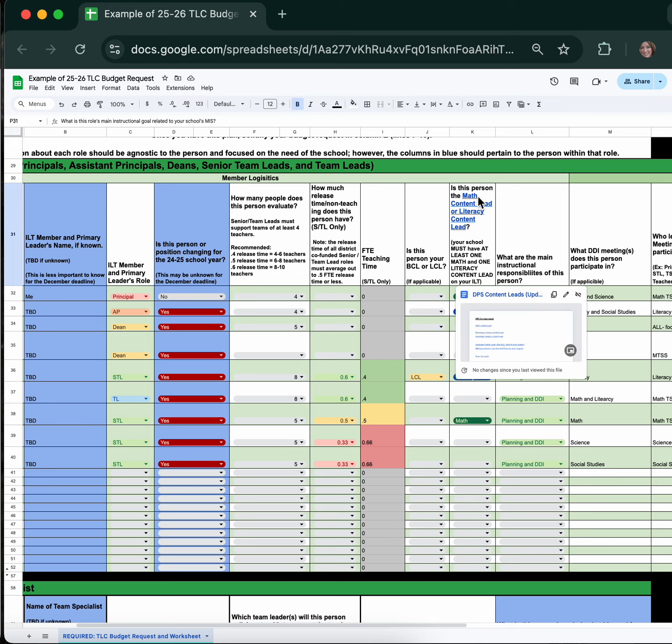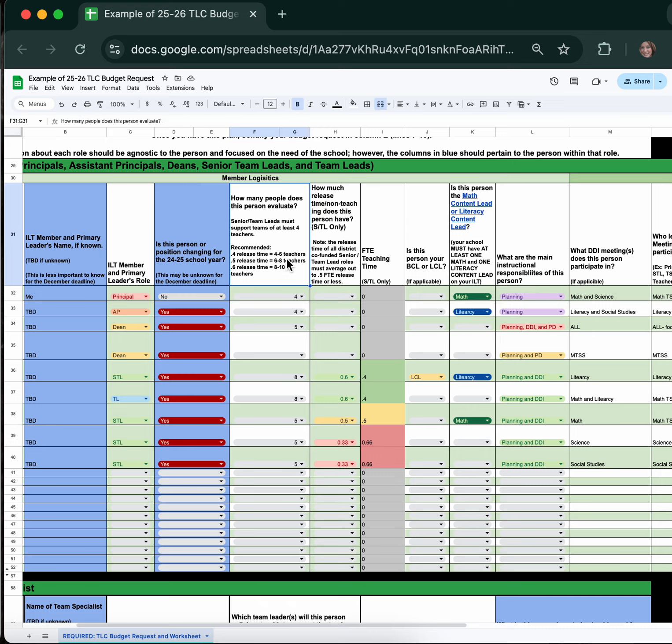For this step, it might be helpful to have a list of every staff member that is to be observed with the LEAP framework and any additional teachers you expect to have next year. I know our SSPs are observed as well, but with the focus of planning for your ILT, please be sure to document only people observed in LEAP. Consider the responsibilities, commonalities of the teams during these decisions. Please also stay in the guidelines of the recommended release time of the amount of people they should observe, which can be found in column FG.